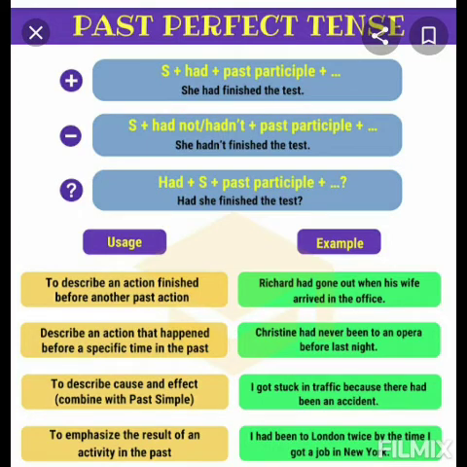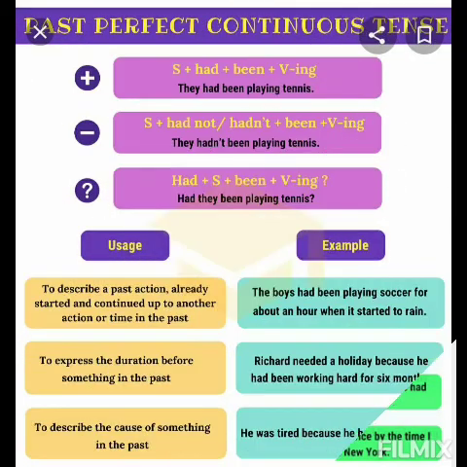For example, Richard had gone out when his wife arrived in the office. Christine had never been to an opera before last night. I got stuck in traffic because there had been an accident. I had been to London twice by the time I got a job in New York. See, in all these sentences, what rule have we used? We have used had plus verb third form.